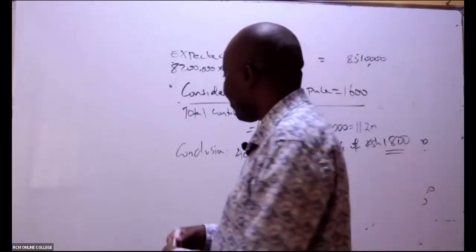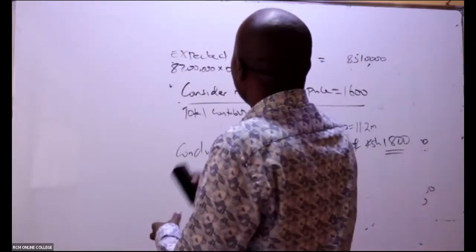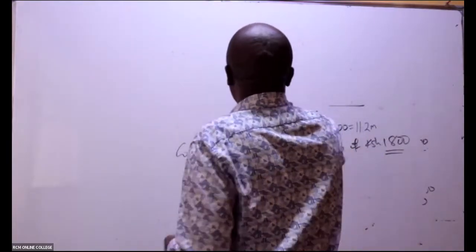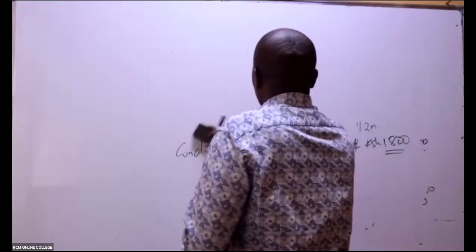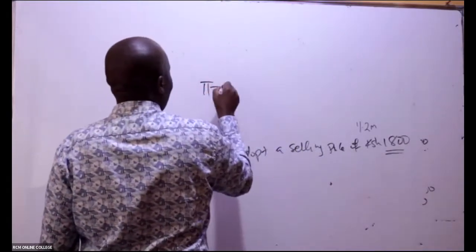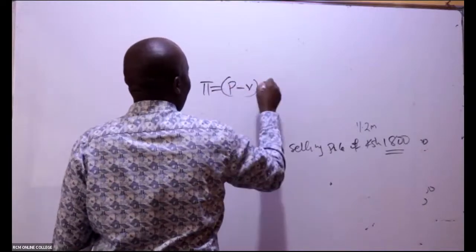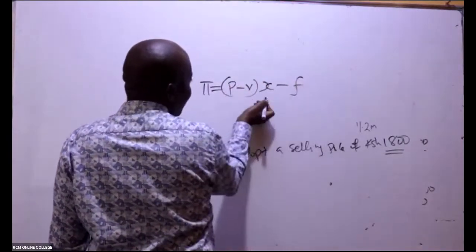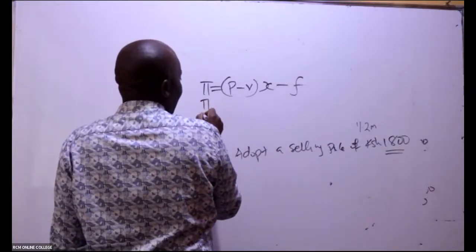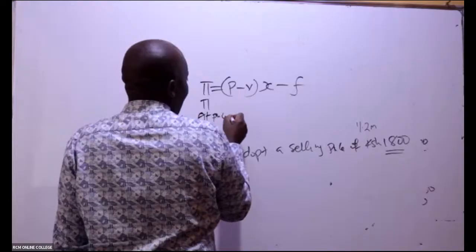You'll be able to get the profit because we know that profit is (P minus V) times X minus fixed cost. Actually, this total quantity, already you have it, but you can repeat here. You can tell us profit at a price of 1,800.